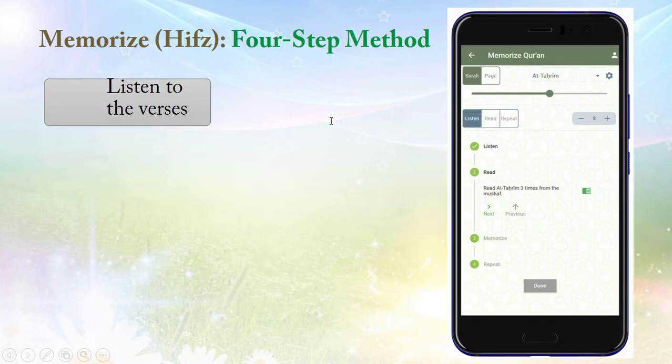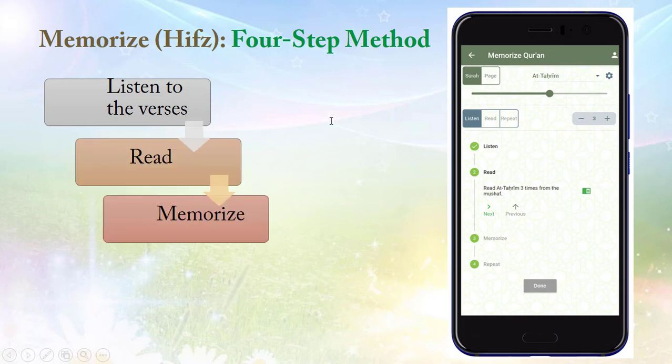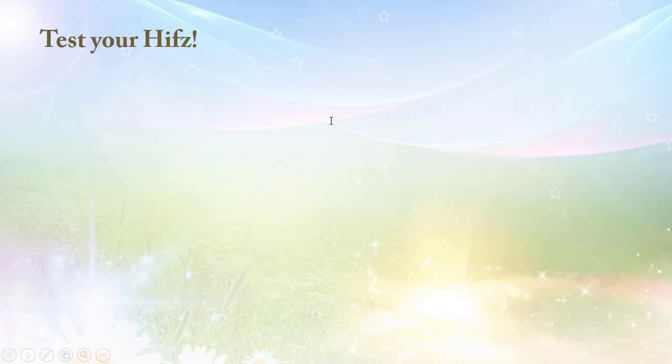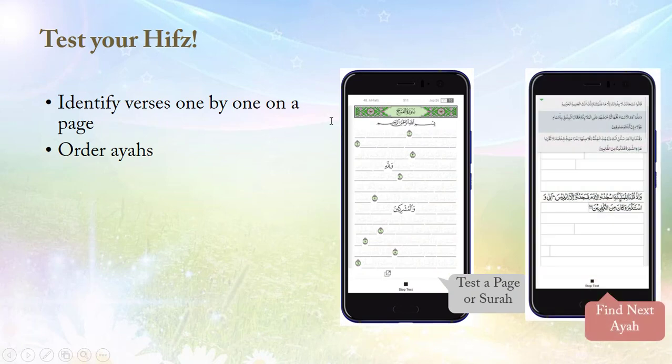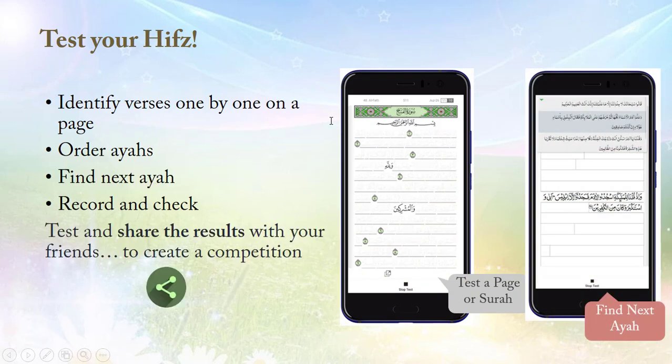Memorize using 4-step method. Listen to the verses, read, memorize, and repeat. Test your hifz. Identify verses one by one on a page, or order ayahs, or find next ayah, record and check. Test and share the results with your friends to create a competition.